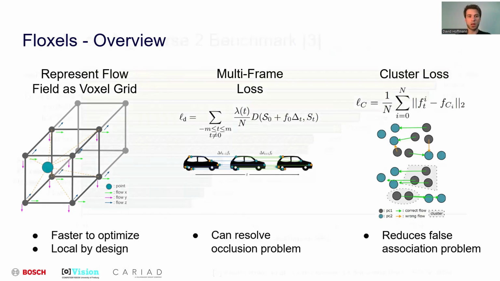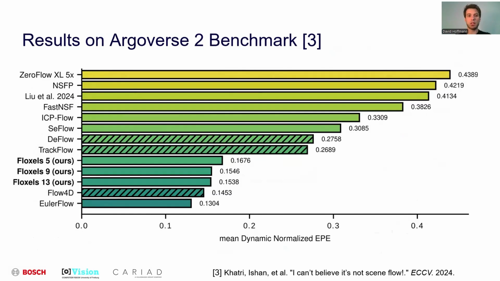By now, we have seen instructive qualitative examples and runtime measurements of Floxels, but how does Floxels compare quantitatively with other approaches? To answer this, we evaluate Floxels on the Argoverse 2 Scene Flow Challenge benchmark. We report mean dynamic normalized endpoint error, the prime metric used in the benchmark. Supervised methods are shown with hatched bars, while unsupervised methods are shown with solid bars. We include 3 results for Floxels using 5, 9, and 13 frames.